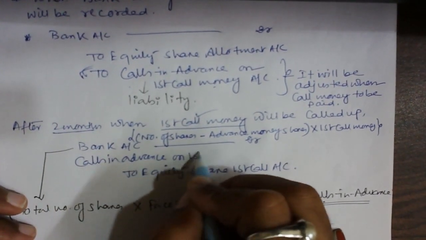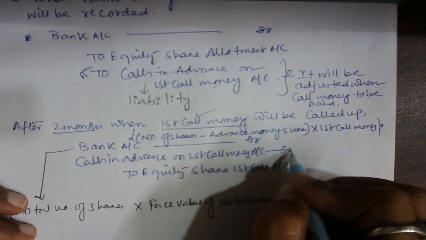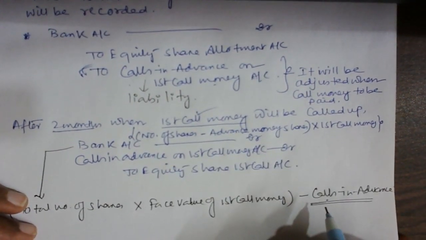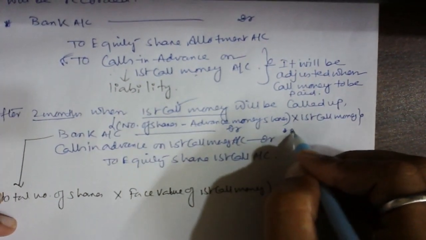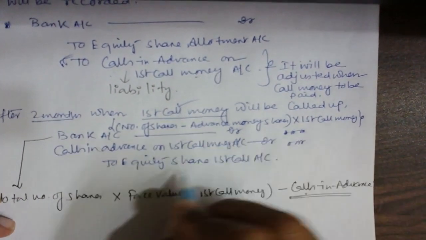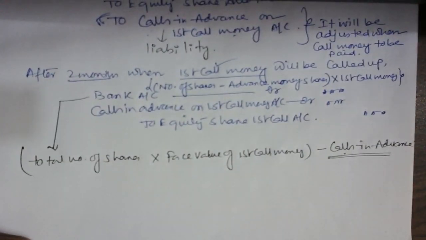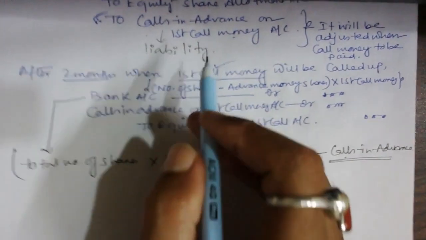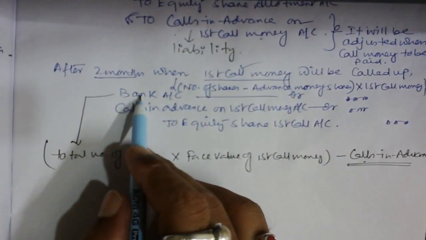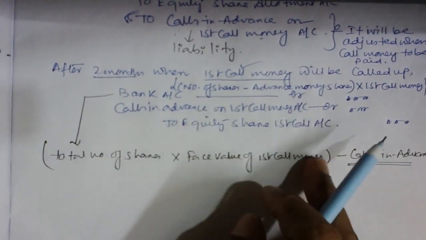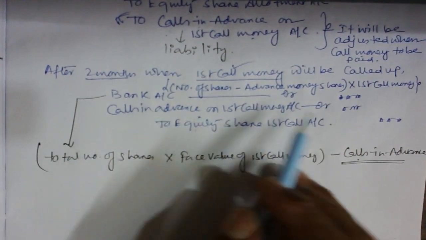Calls in advance on first call money account debit to equity share first call. So here will be the money, here will be the money, and equity share first call will be the money. See, we have done. It's very easy. So calls in advance money will be transferred as a debit, and bank will have total amount to be received minus calls in advance, and equity share first call will consist of both, the addition of the amount, actually what is due.